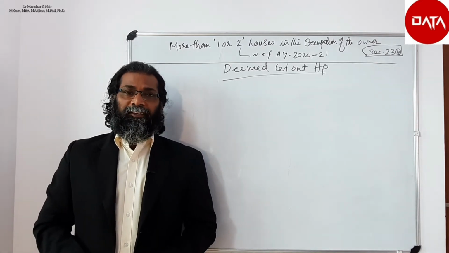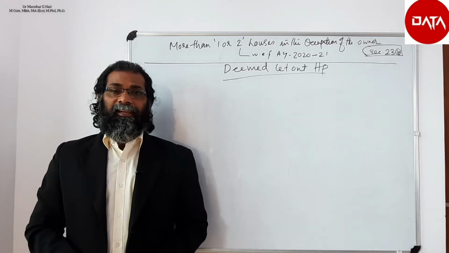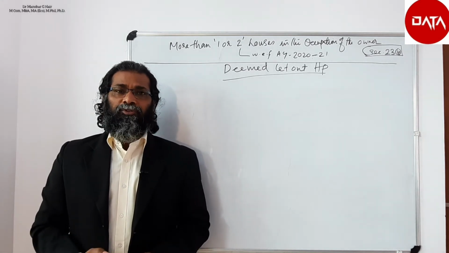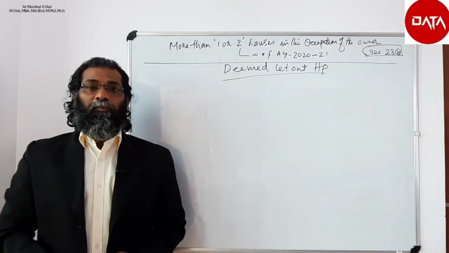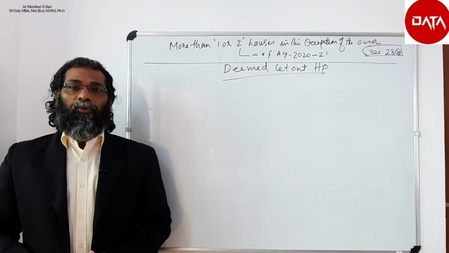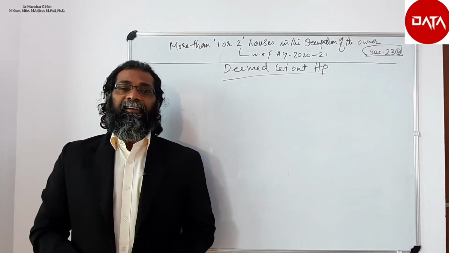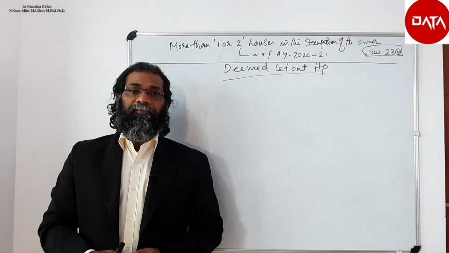But with effect from assessment year 2021, two houses could be considered as self-occupied and the remaining house or houses shall be treated as deemed to let out.